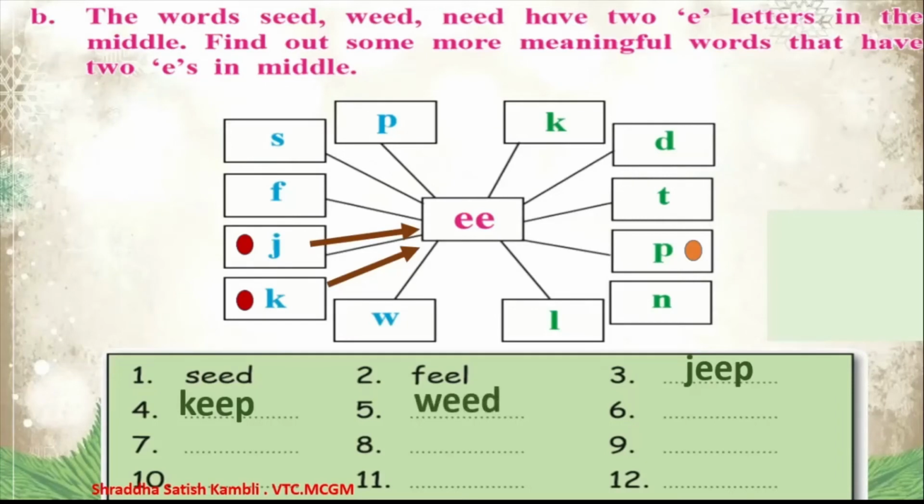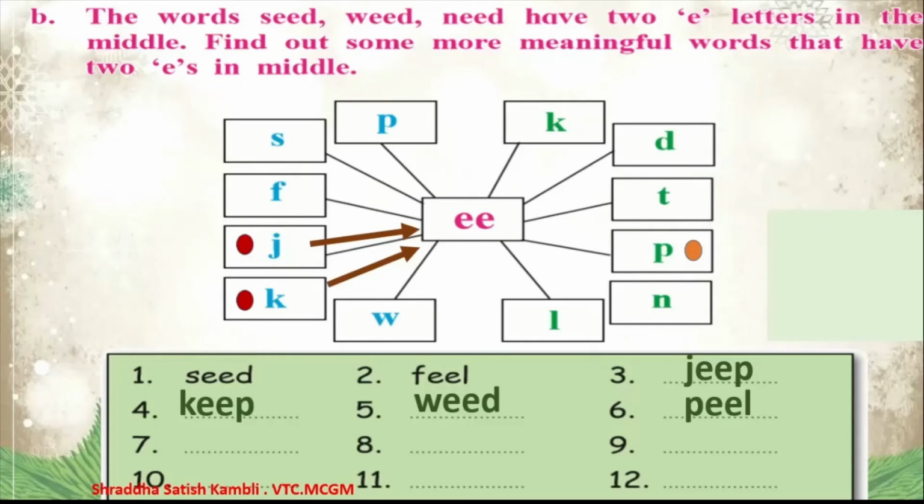So word number 5 is W-E-E-D. Weed. Then you have P-E-E-L. Peel. Peel means, you know what it is? The chilka of something, the cover of a fruit. You have the orange with a peel. You have the banana with a peel. So what do you do? You remove the peel and then you eat the banana. Or you peel the orange. That is, you remove the skin of the orange and you eat the orange.